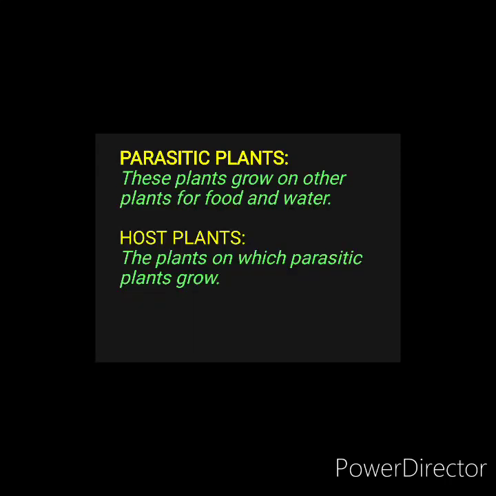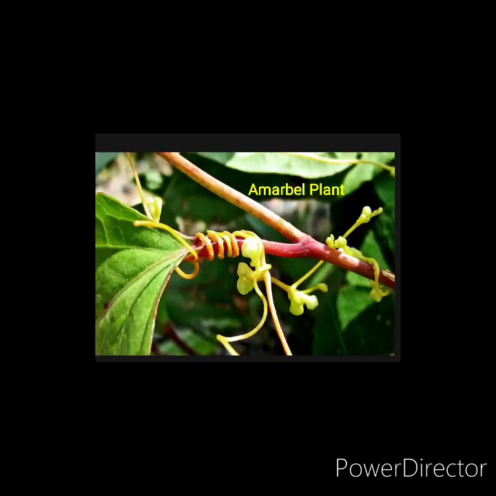Now let us learn about the parasitic plants. So these are the plants that grow on other plants for their food and water. They don't have any stem, leaves or roots. So they grow on other plants to get their food. Host plant means the plant on which the parasitic plants grow. So there is a main plant on which these parasitic plants grow.